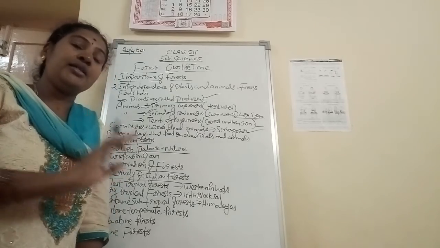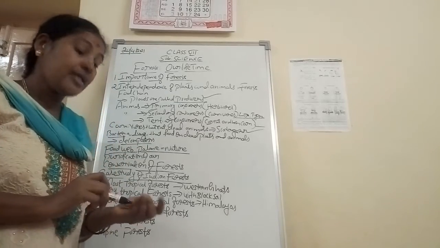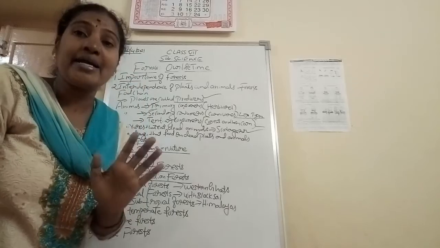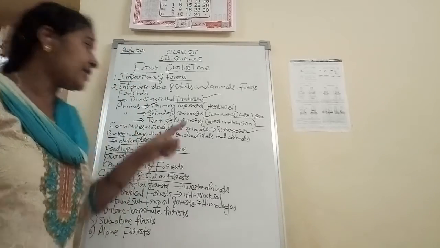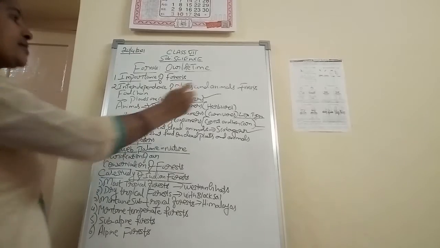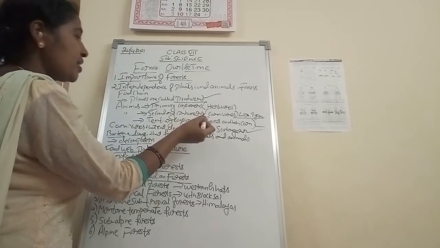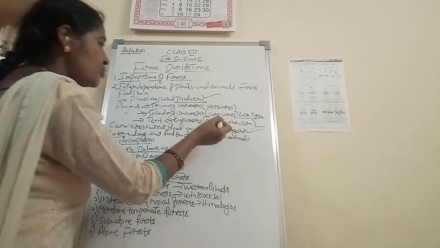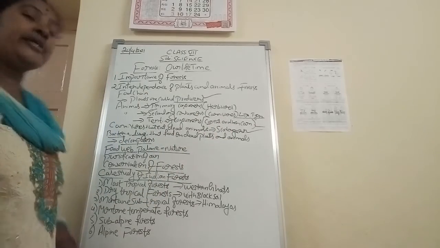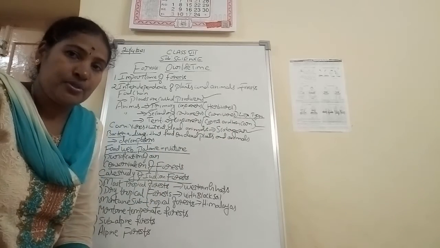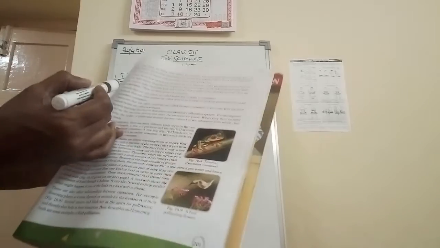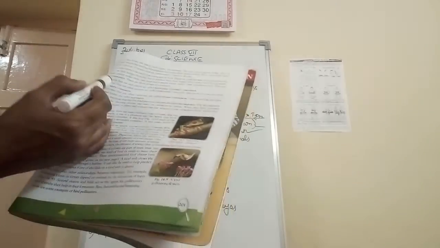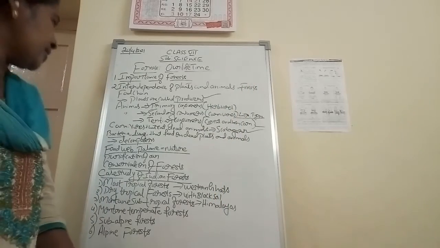So mainly here there are five important points that you keep in your mind. The plants and the trees are known as producers. The second one is primary consumers, that is herbivores. The next, secondary consumers. Next, tertiary consumers. Next, scavengers. Bacteria and fungi are known as decomposers. These are the important points. It is there in the textbook, page number 201, in this para. Point-wise they have given it. So please refer to that, okay children.